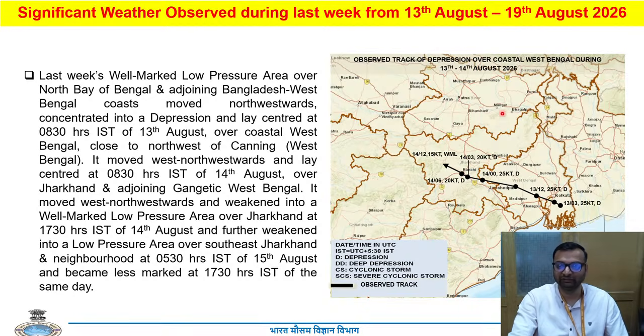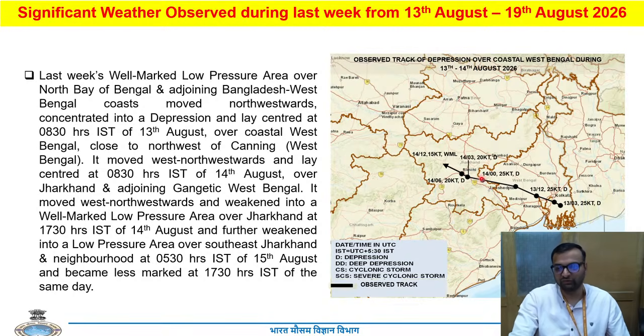then you can see that there was a depression. Initially there was a low pressure area over West Bengal and neighborhood, and it intensified into a depression on 13th of August. Then this depression traveled northwestwards towards Jharkhand, and over Jharkhand it weakened into a well-marked low pressure area and then subsequently into a low pressure area on 15th of August, and then it became less marked at 1730 IST of